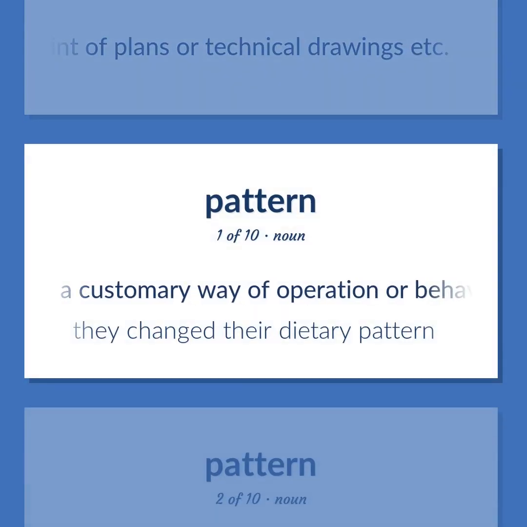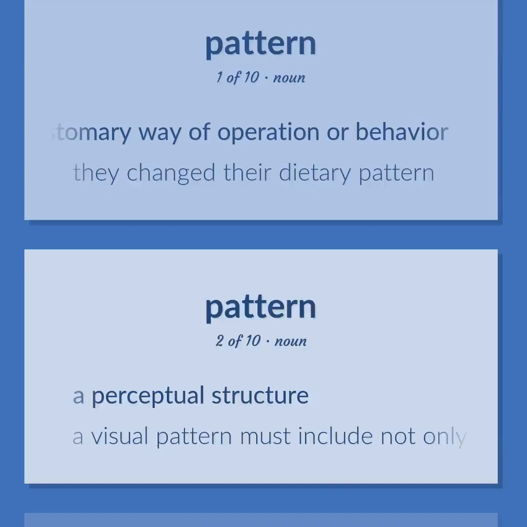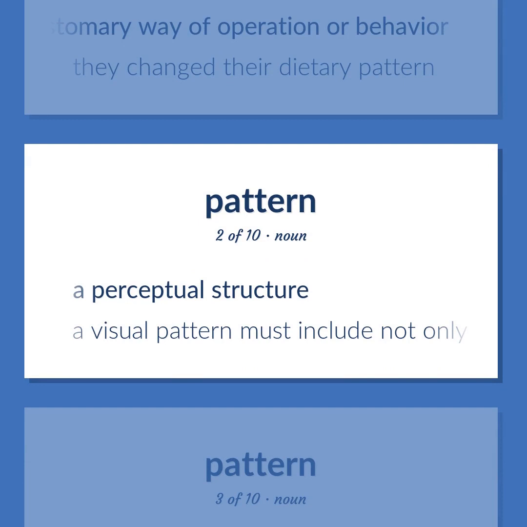A customary way of operation or behavior. They changed their dietary pattern. A perceptual structure. A visual pattern must include not only objects but the spaces between them.